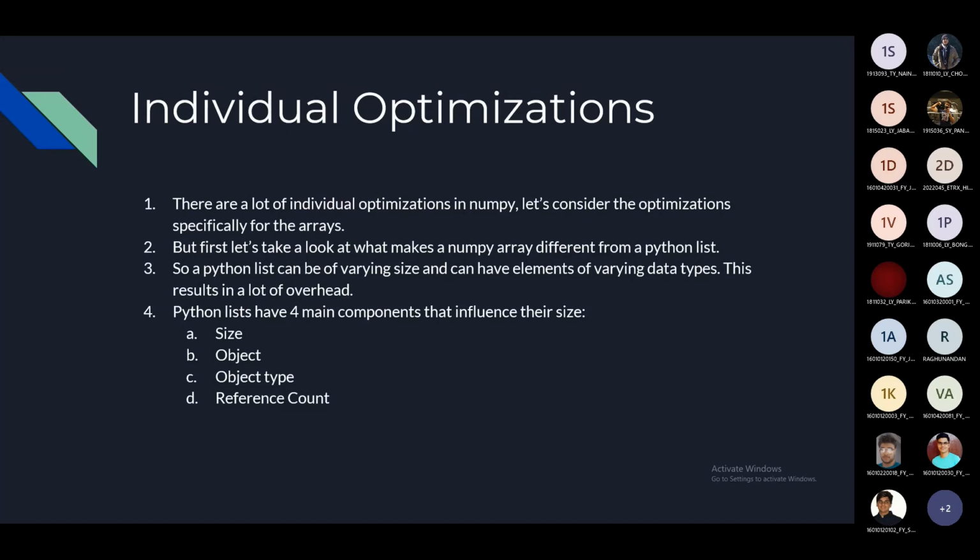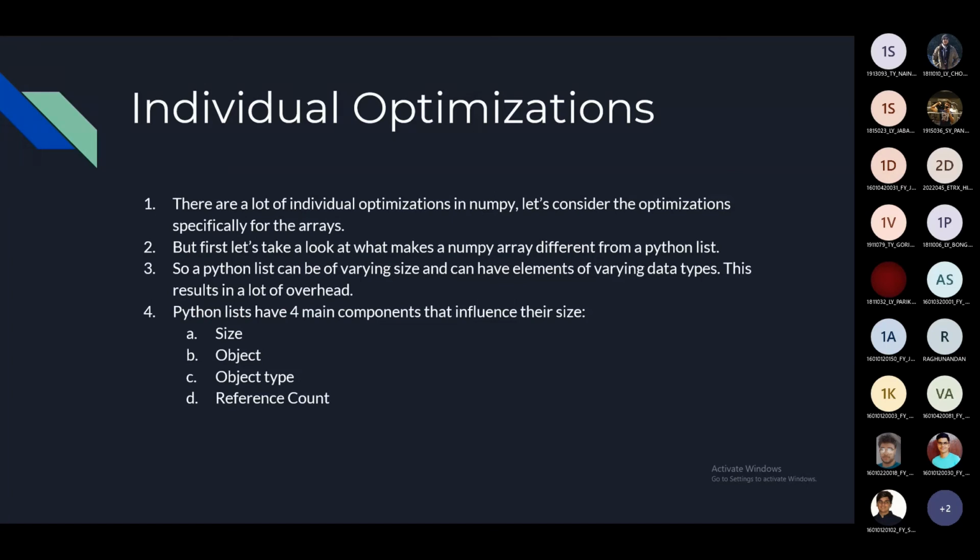The object is the actual object, which keeps into account the bits of the object, so you know what object it is. Object type basically means the type of the object, whether it's int, float, whatever. And reference count is basically used to count the number of times the object has been referenced.